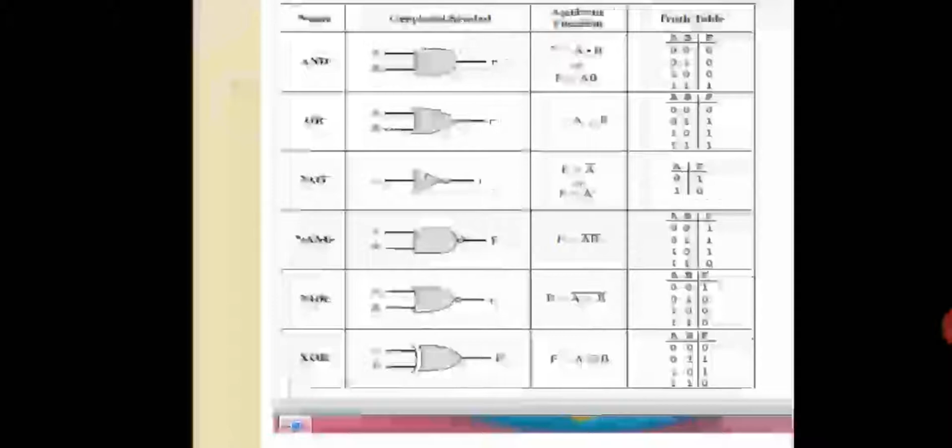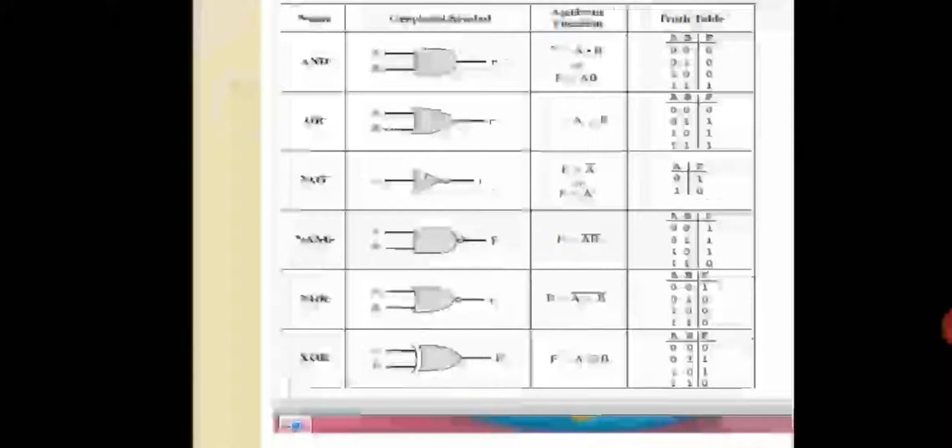So when two inputs are 0, you are going to get 1. If either one input is 1, you are going to get 0. That is the meaning. If in the two inputs either one is 1, then your result will be 0. That is the meaning.